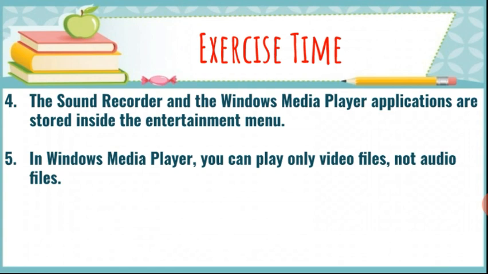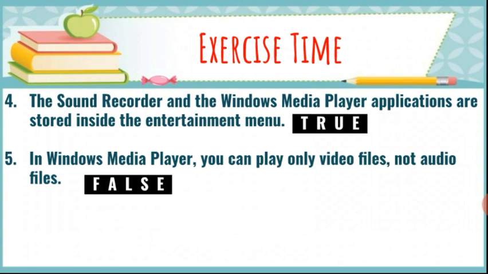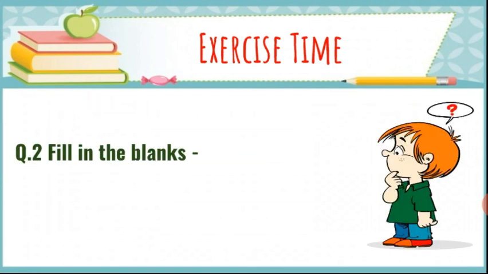The sound recorder and the Windows Media Player applications are stored inside the entertainment menu. Yes student, this is true. When you click on the start button, one list will appear. You have to click on all programs. When you click on all programs, again one list will appear. In that list, the Windows Media Player and sound recorder will be available in the entertainment menu. In Windows Media Player, you can play only video files, not audio files. Student, this is false. In Windows Media Player, we can play audio files and video files like movies, videos, etc.